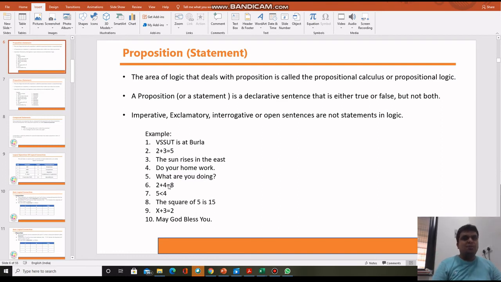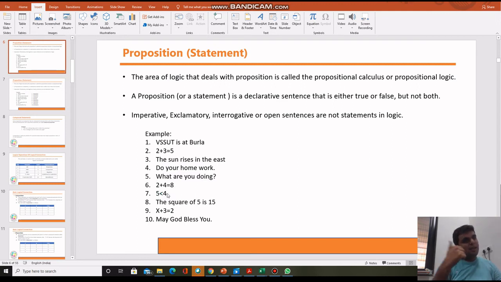Okay, 2 plus 4 is equal to 8. Can you give any answer about true or false for this statement? Yes, this statement is false because 2 plus 4 is 6, not 8. Means you are getting a false value here. If you are getting a true or false value, then that is a proposition. So this is a proposition, guys.